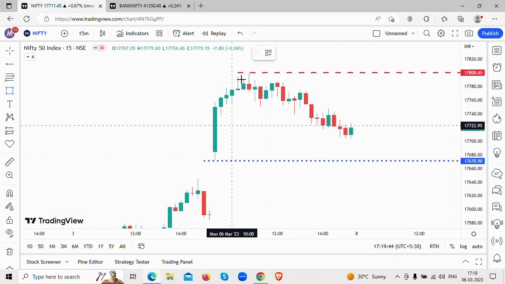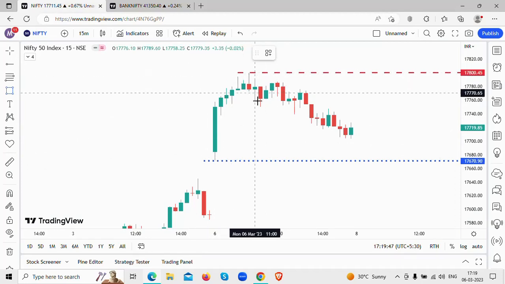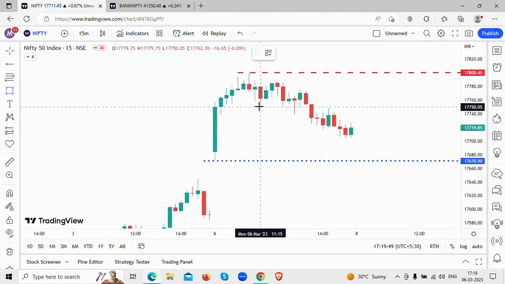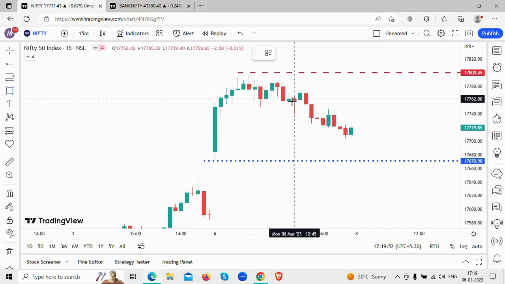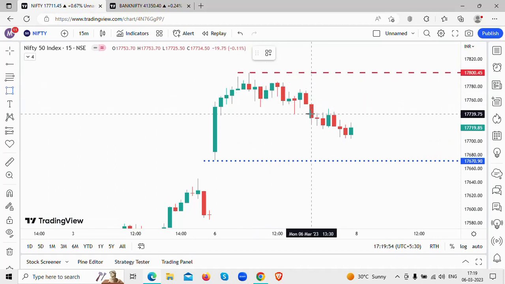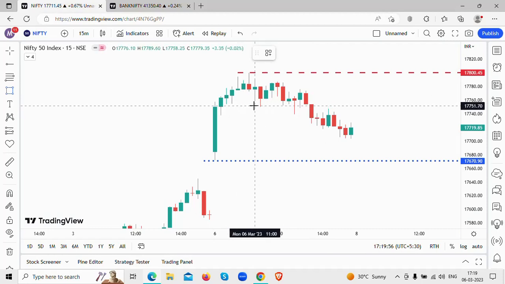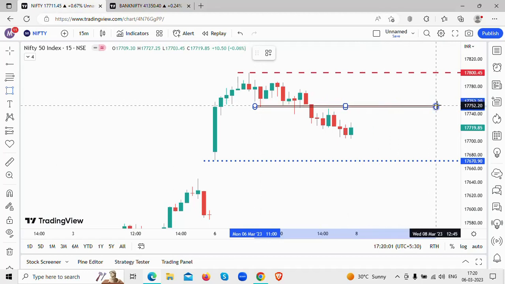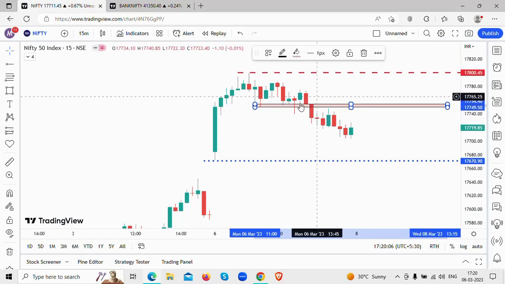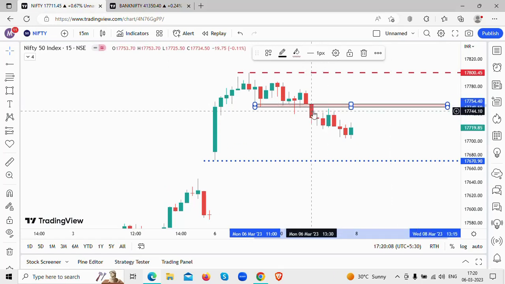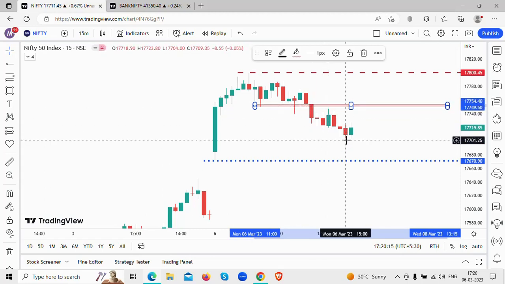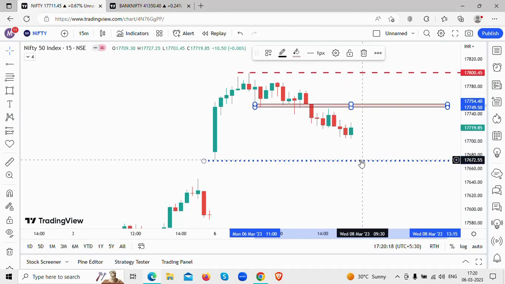All right, now if you see here, the price went up higher to 17,800 level. It came down to 17,750 level, took a support, went up, came back down, took a support, went back up, and then it broke that particular level. So now this 17,750 to 17,760 levels, I will mark as a resistance for Nifty going forward. In today's trading session, it came back down and tested that resistance, because support once broken tends to act as a resistance. It tested the resistance and it came back down. So I expect the Nifty to go down to this level.